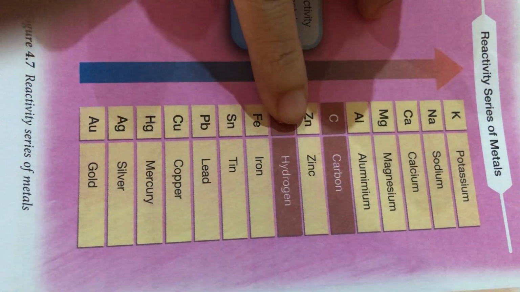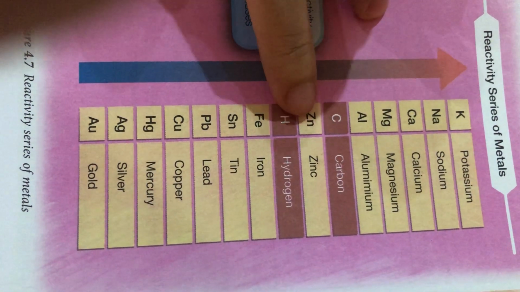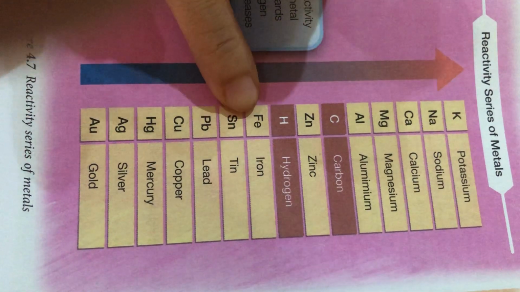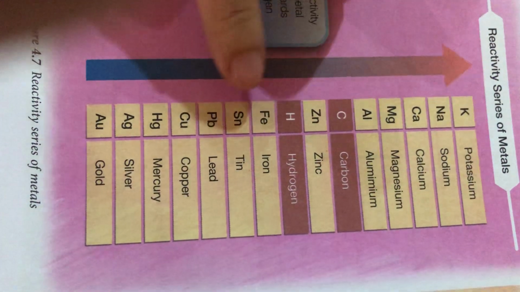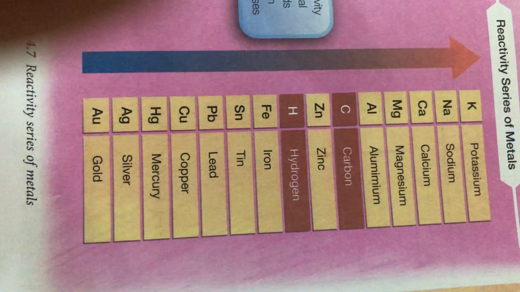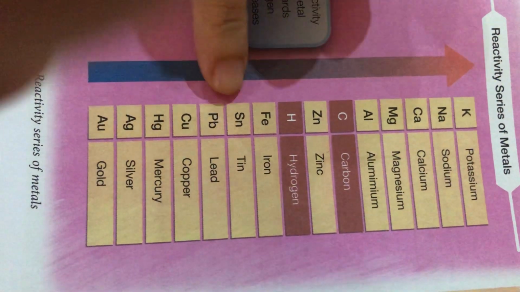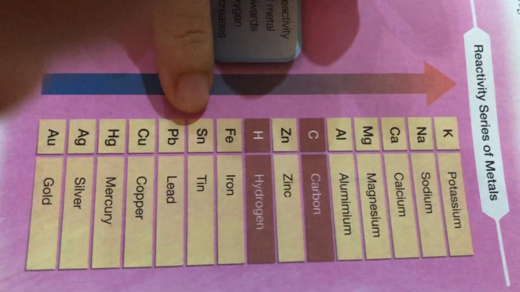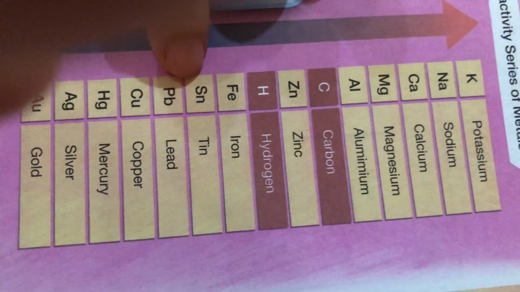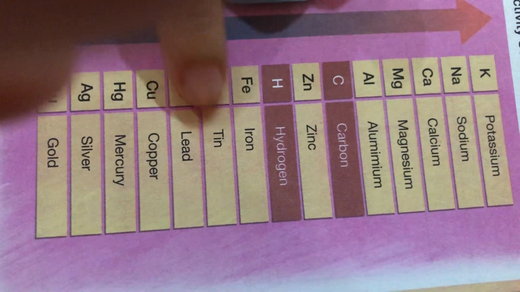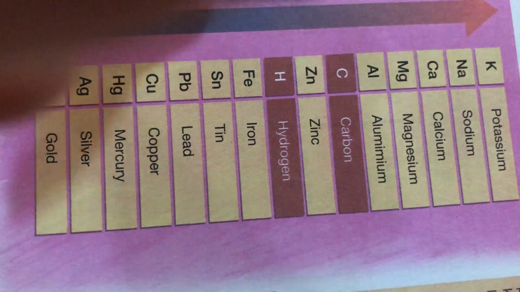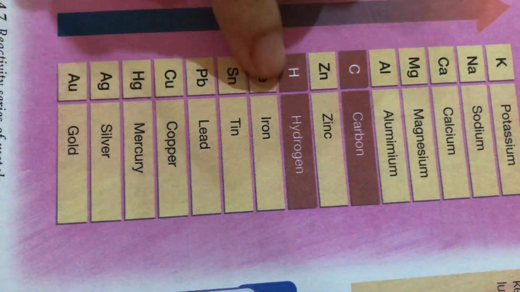Zinc oxide, saya campur dengan carbon, you get pure zinc. Iron oxide, I campur with carbon, you get pure iron. Besi yang tulen. Okay. Tin is biji timah. Okay, timah. Biji timah, you just burn it together with oxygen, then you get pure timah. Okay. Copper also the same. Mercury, silver, and gold are actually easy to get.